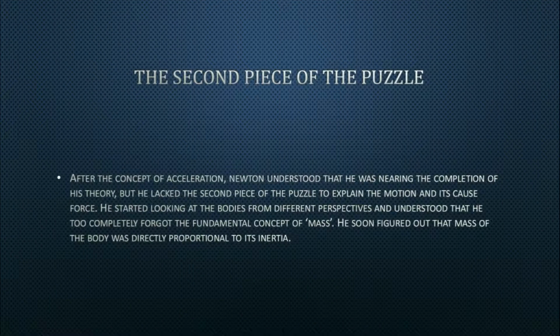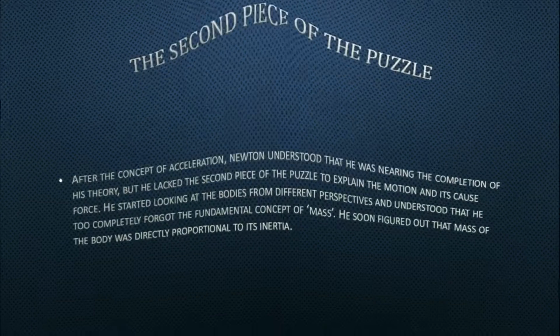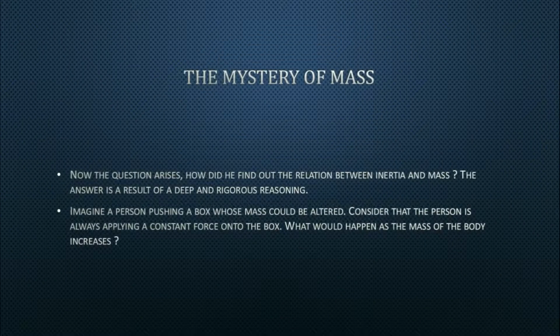After the concept of acceleration, Newton understood that he was nearing the completion of his theory, but he lacked the second piece of the puzzle to explain the motion and its cause, force. He started looking at bodies from different perspectives and understood that he too forgot to complete the fundamental concept of mass. He figured out that the mass of a body was directly proportional to its inertia. Now the question arises, how did he find out the relation between inertia and mass? The answer is a result of deep and rigorous reasoning.